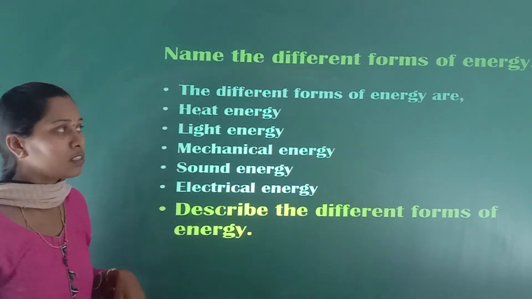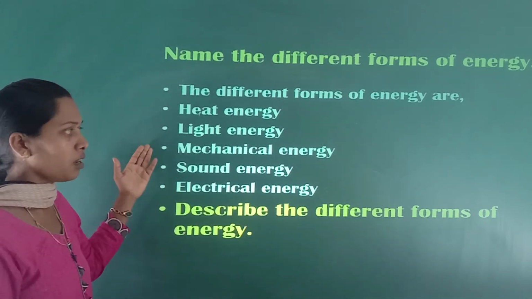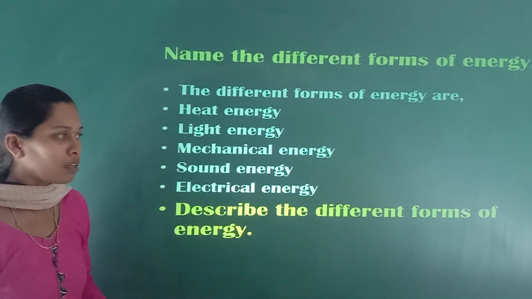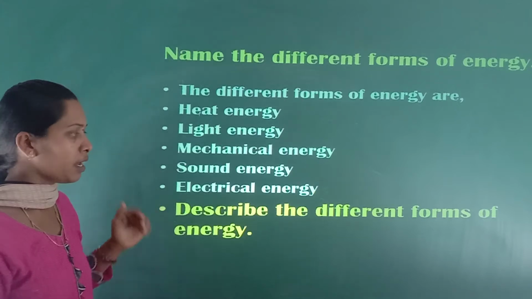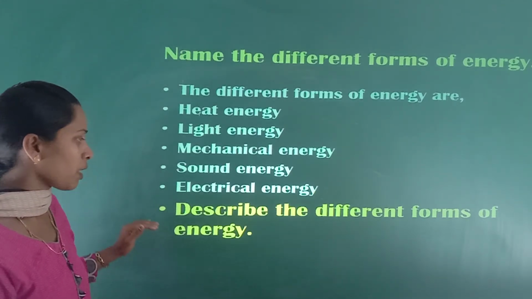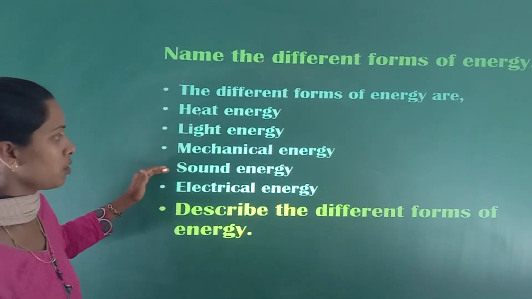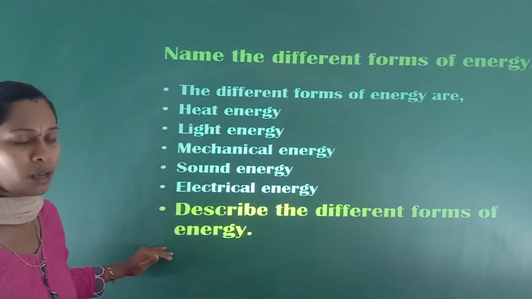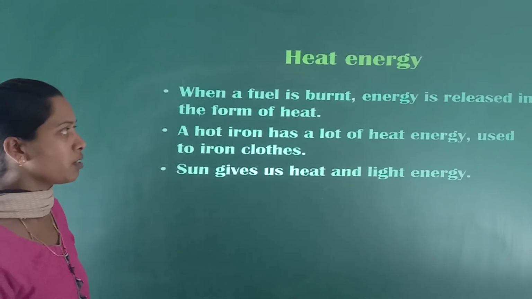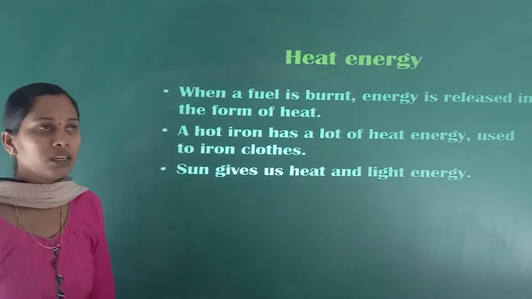The different forms of energy are heat energy, light energy, mechanical energy, sound energy and electrical energy. Describe the different forms of energy. So after knowing these different forms of energy, now we shall describe them. So first one is heat energy.